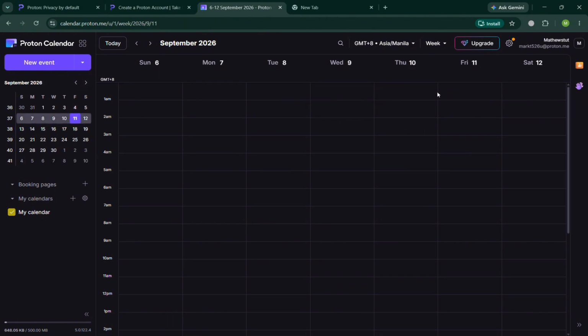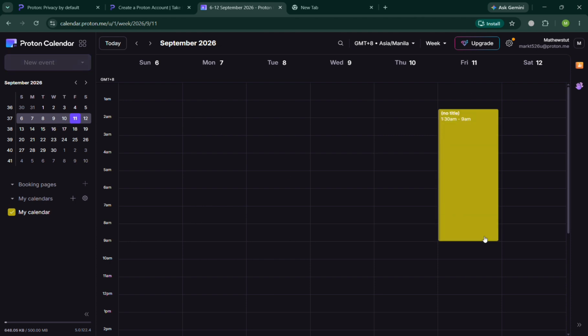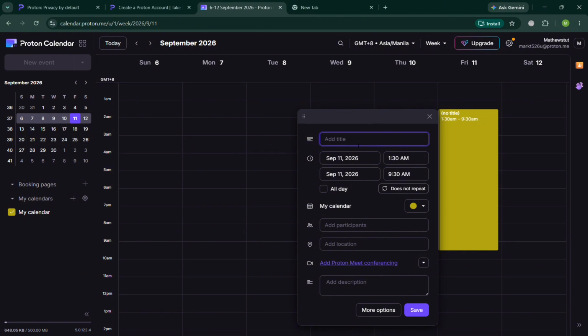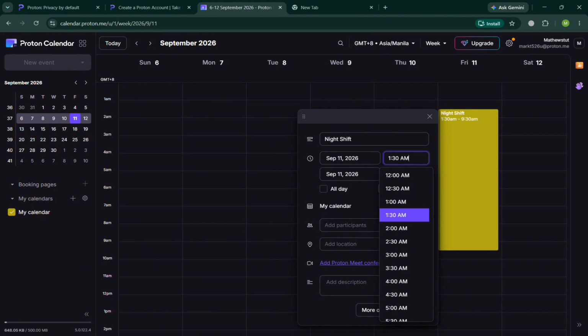We're going to simply choose here a specific date we want to create a task, for example, an event in here. Upon selecting this, on this pop-up window, all we need to do is simply add a title for that event in that specific date. For example, night shift. You could also select your own time, since it is night shift.